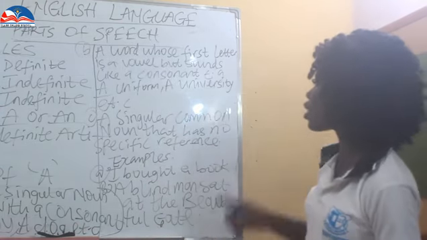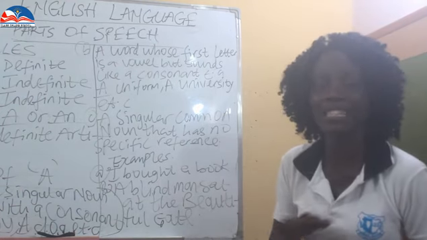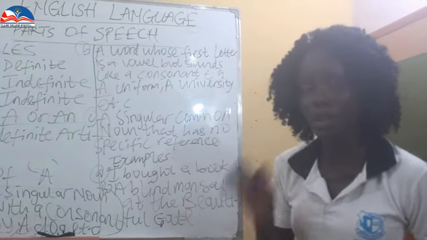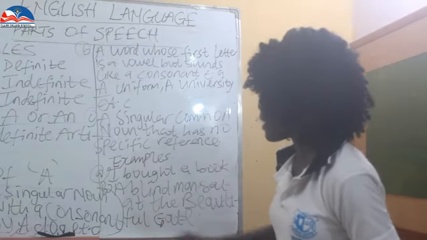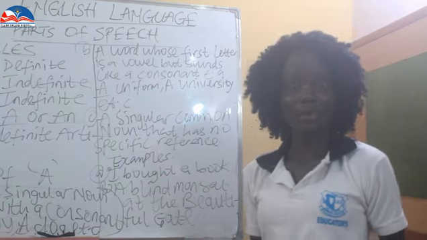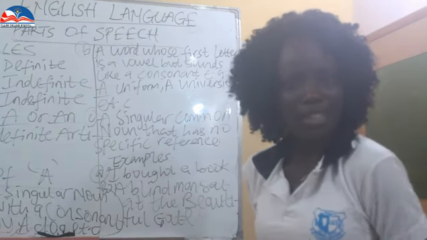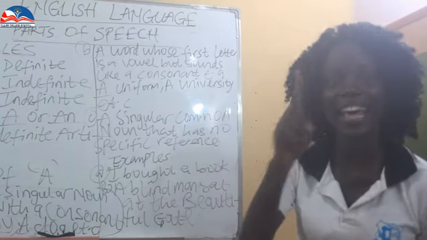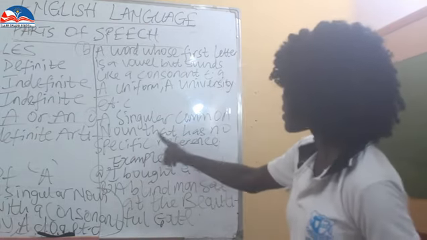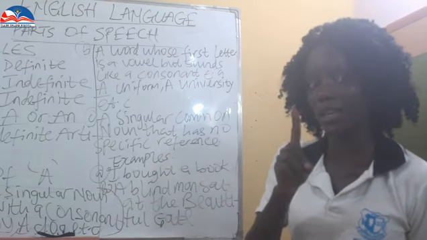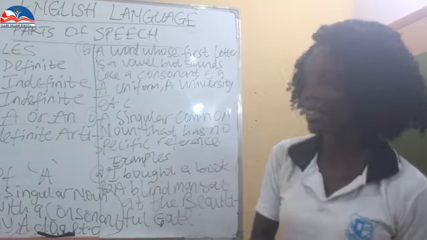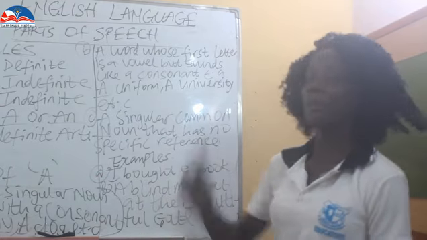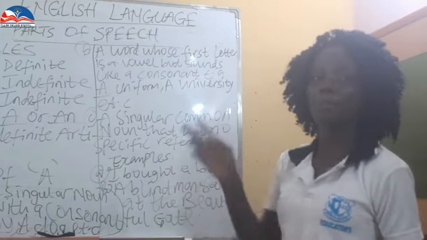A singular common noun that has no specific reference. It does not have a definite reference. When someone says, I bought a book, you're not specific about the book. That's why we have a book. The person is not being specific. They don't talk about the particular book being bought. A book.